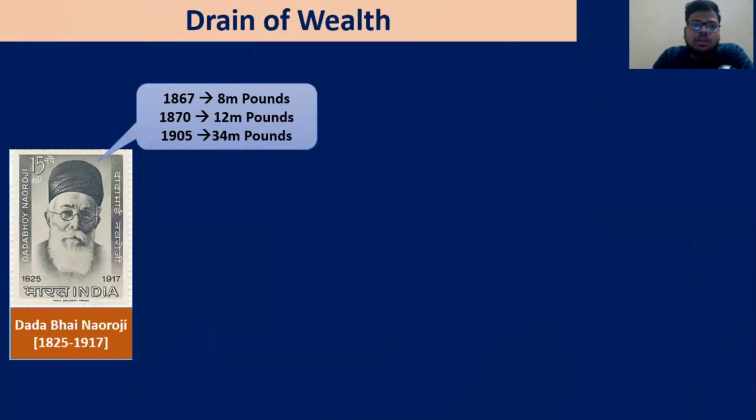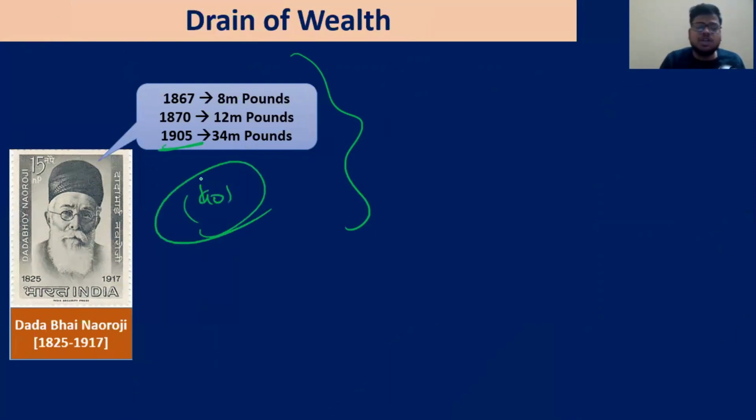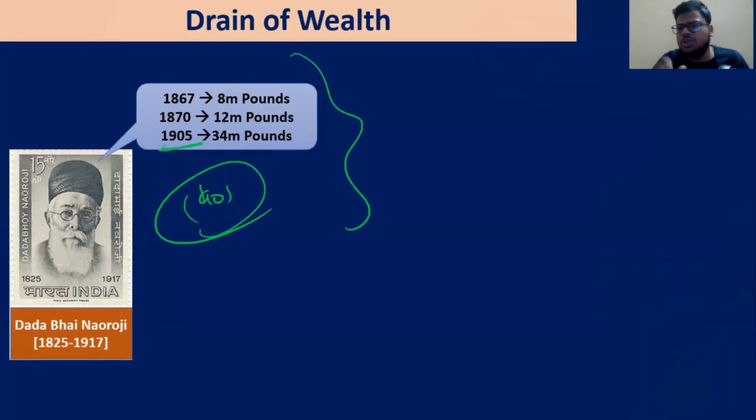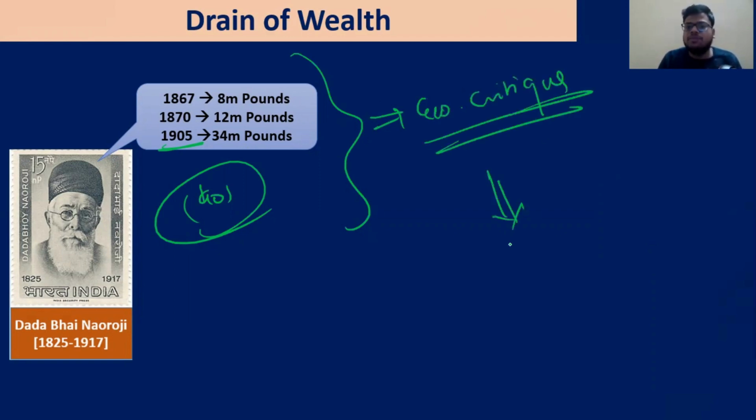Chalo. So he has also calculated how much drain is happening. For example, year by year, you can see it rise from 8 million and 12 million to 32 million pounds in 1905. This was the extent of the drain calculated by Dadabhai Naoroji in his book. That is why the theory is known as the drain of wealth theory. It has become one of the foundational theories of the economic critique. When he came up with this work and showed Indians that this much drain is happening, it gave rise to national consciousness.